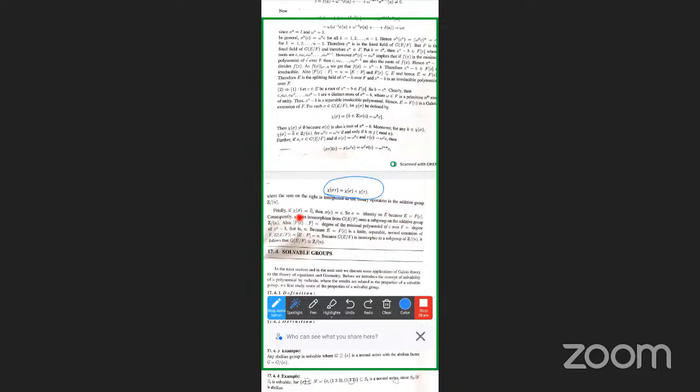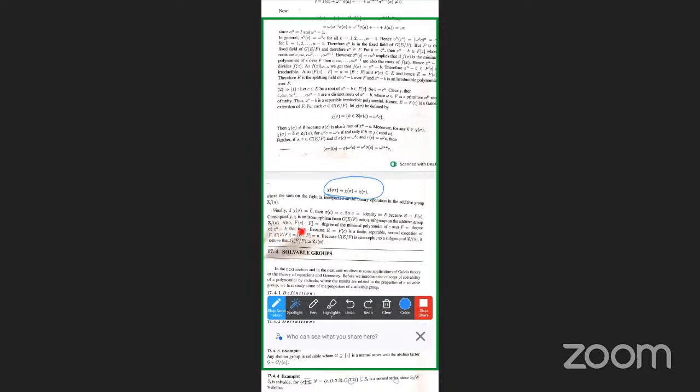Finally, if χ(sigma) is equal to 0, then sigma of c is equal to c. So sigma is the identity on E, because E equals F(c). Consequently, χ is an isomorphism of G(E over F) onto a subgroup of the additive group Z/n.